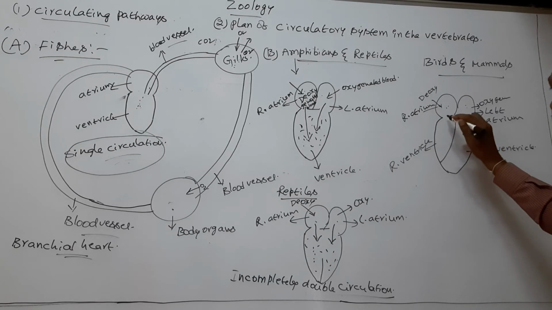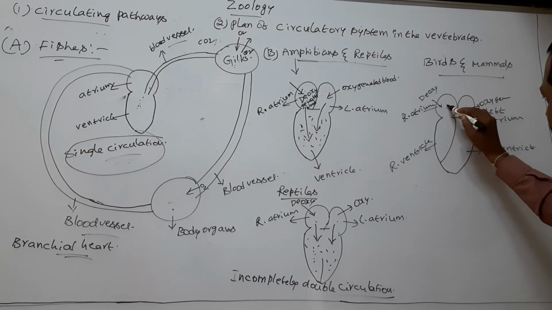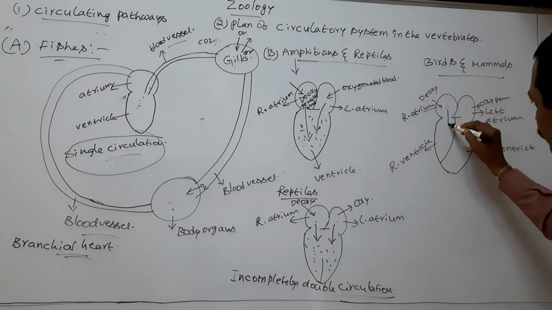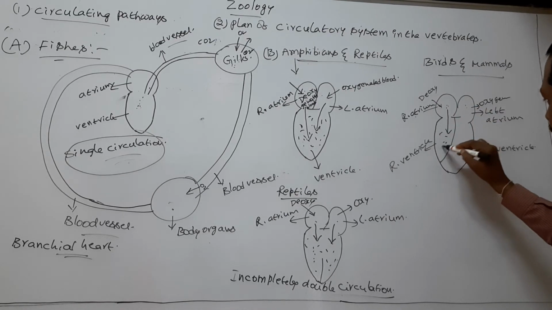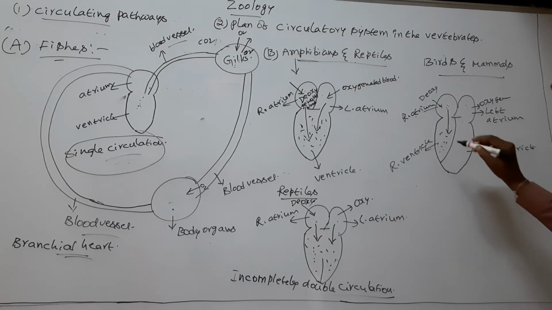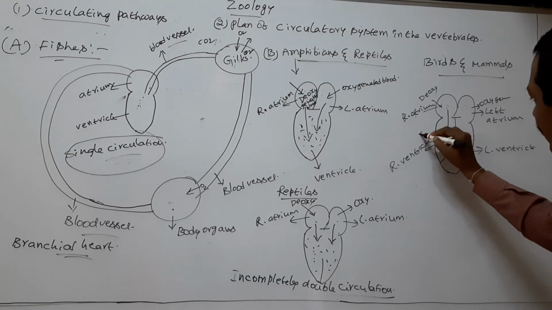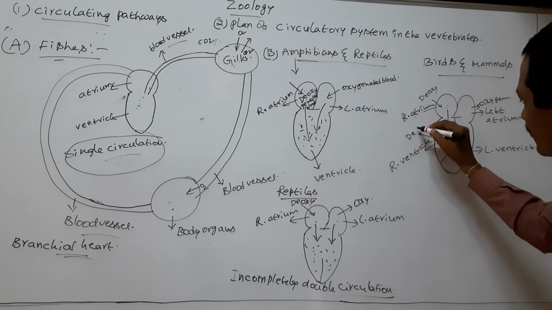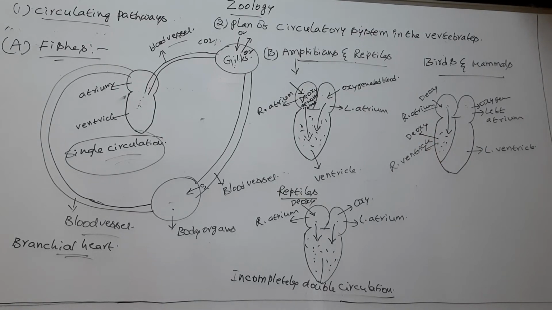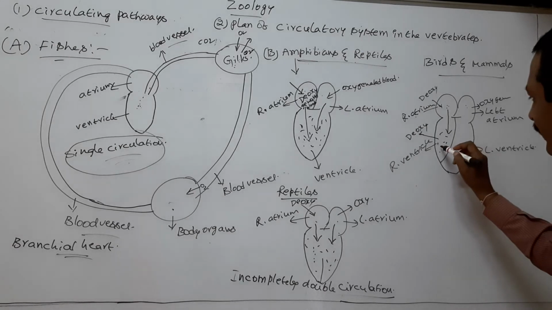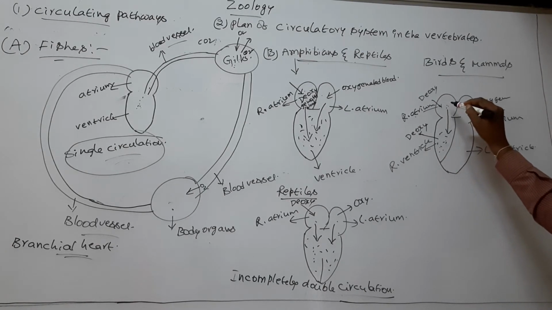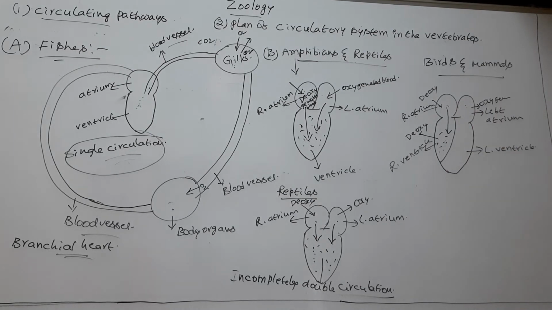Next, the deoxygenated blood from the right atrium flows into the right ventricle. So the right ventricle is filled with deoxygenated blood.